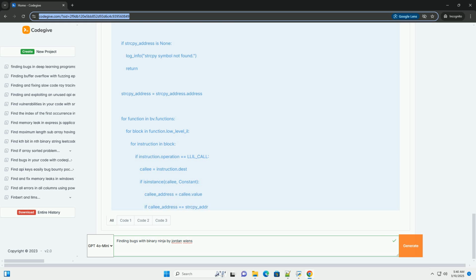Binary Ninja: Search for calls to format string functions, printf, fprintf, sprintf, etc. Track the source of the format string argument. If the format string comes directly from user input, it's a potential vulnerability. Scripting: write a script that identifies format string calls and checks if the format string argument is derived from user input. Integer overflows.